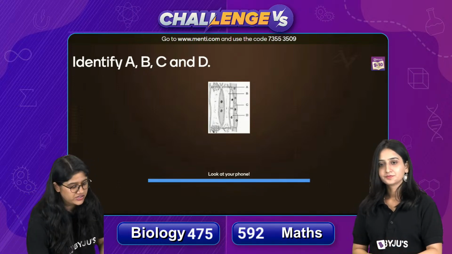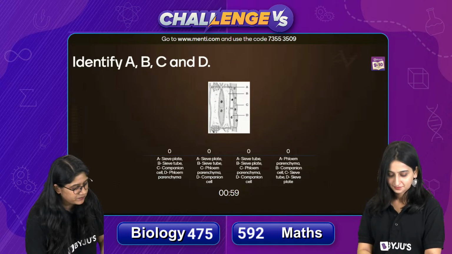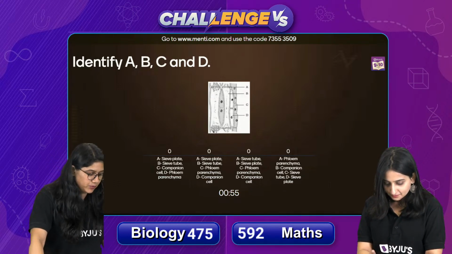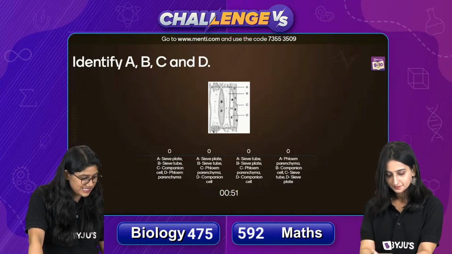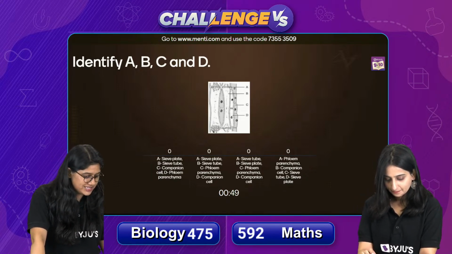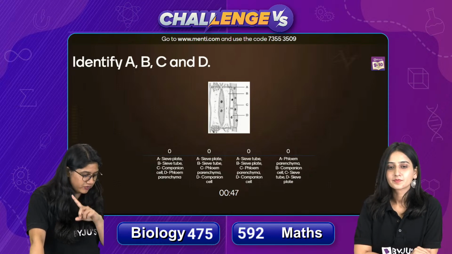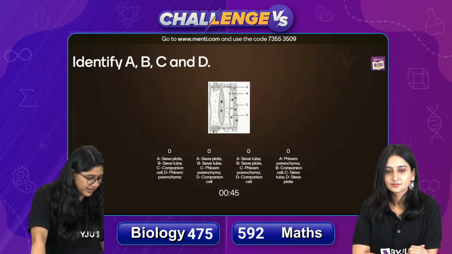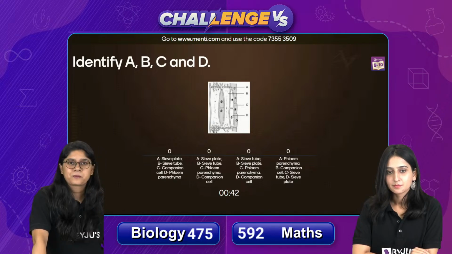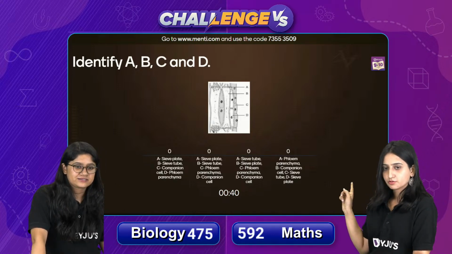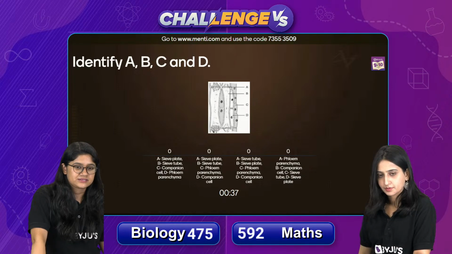You have to look at the image and then you have to identify A, B, C, D. It's very easy, everyone. All the terms are kind of same, but only one option is correct. What is A, what is B, what is C, and what is D? If you can identify one or two clearly, then you will be able to find the correct answer. But I think you would be able to see this picture clearly on the Menti platform.